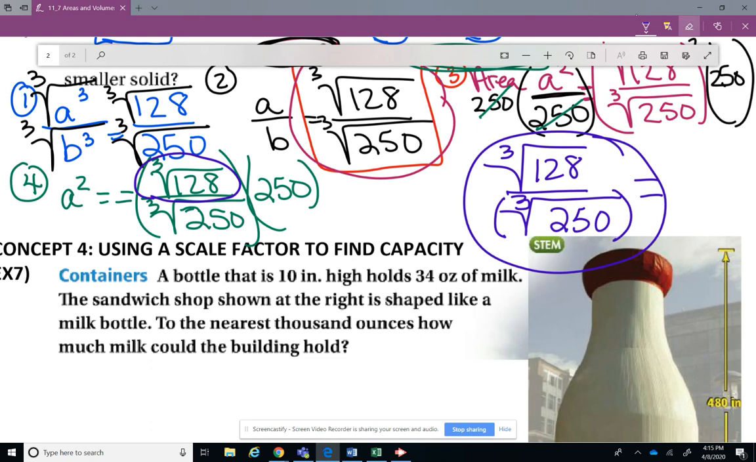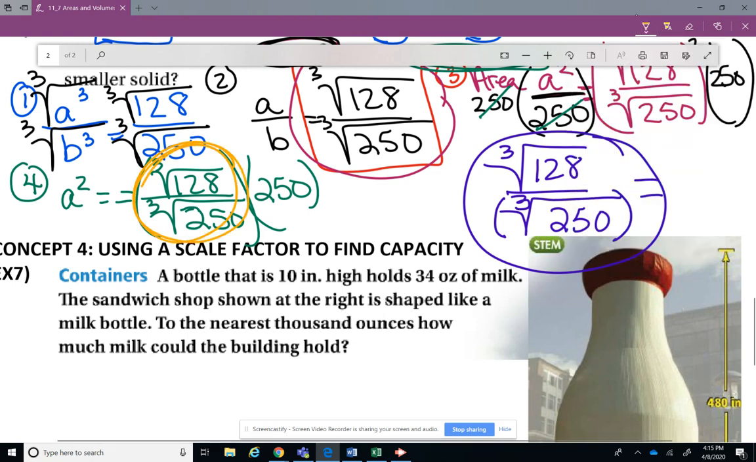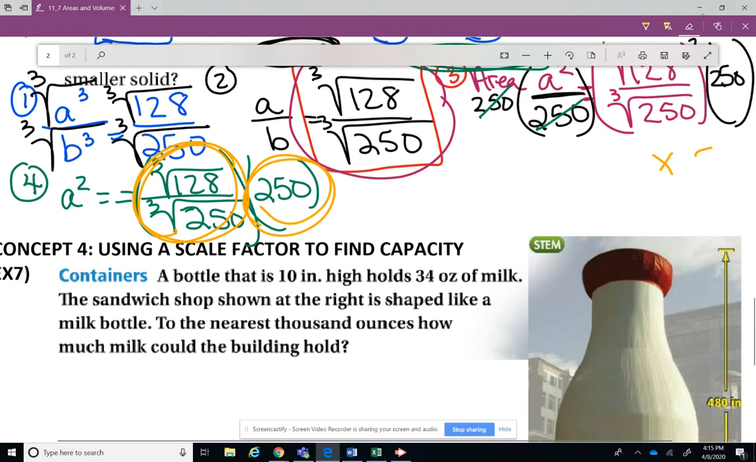Once you get that whole thing, I'm going to go over here in yellow. Once you get this whole piece here, all you do is multiply it by 250. All right, so if you need to go back and listen to that again, you can rewind it and listen to that again. So once you get that, you are at step 5.